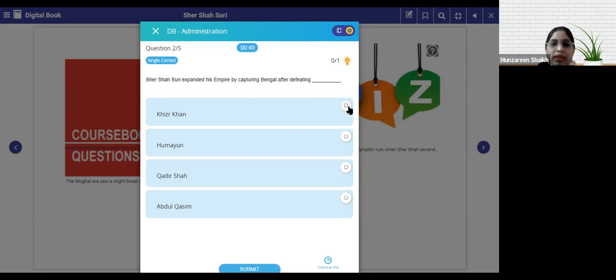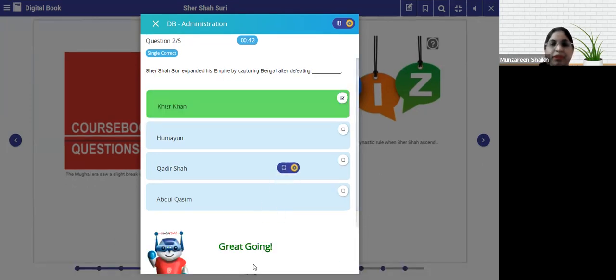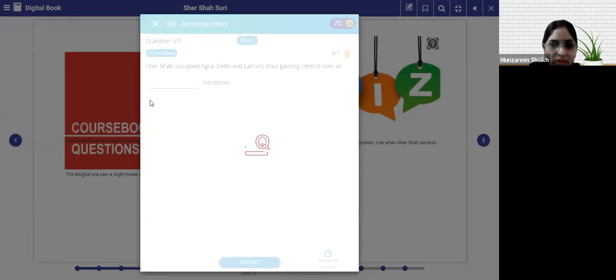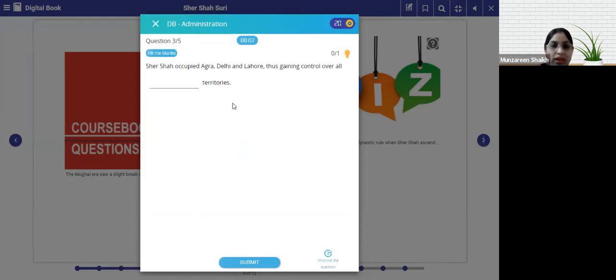Let's check. Very good. It's the correct answer. Let's go on to the next question. Sher Shah occupied Agra, Delhi, and Lahore, thus gaining control over all dash territories. Write it down.